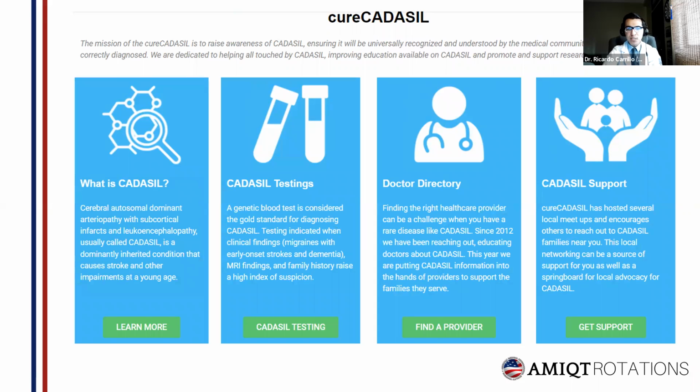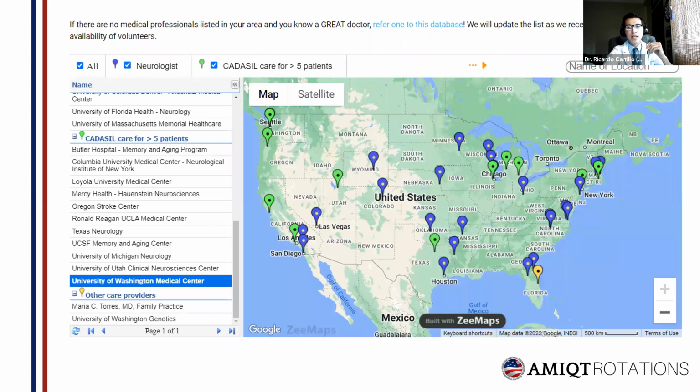And from this option, let's click on Find a Provider. If we click on Find a Provider, this map will show up, providing you with a list that features clinicians based in the US with information provided by community members. And as you can see on the list, there are options for more than 5 patients. One example is the University of Washington Medical Center.